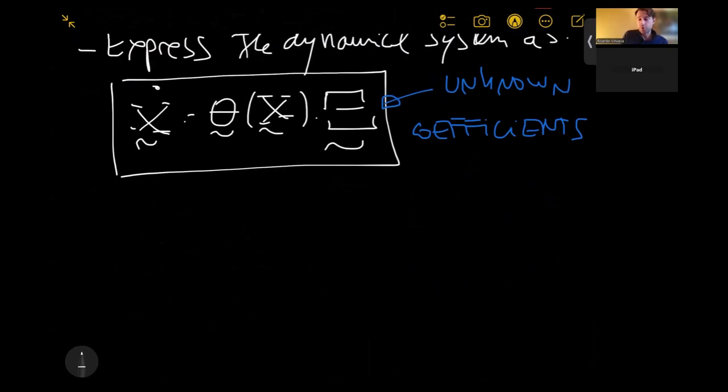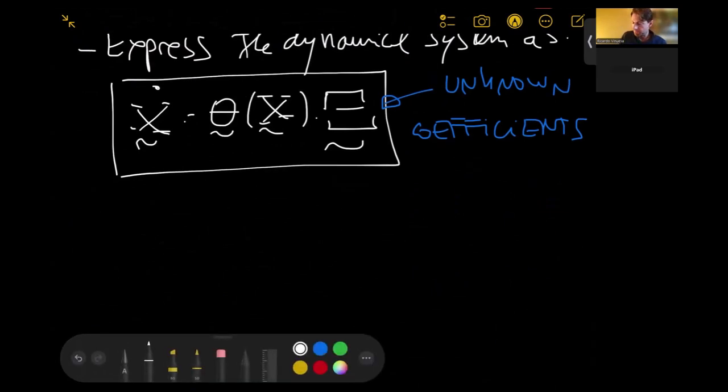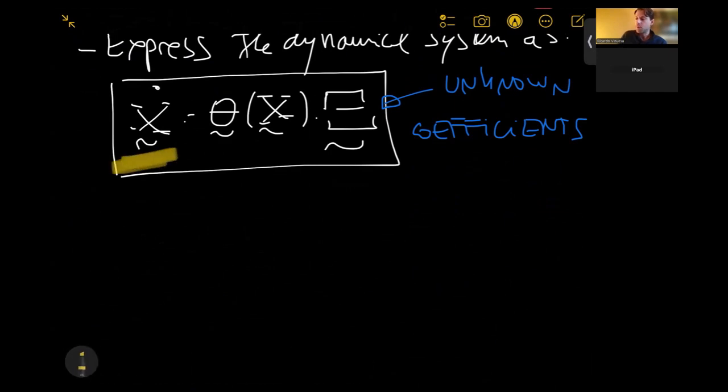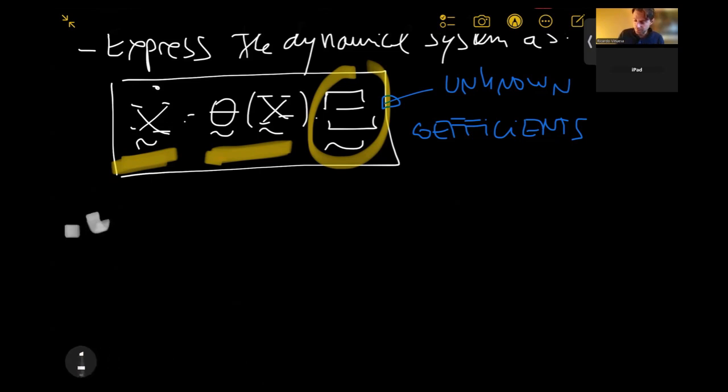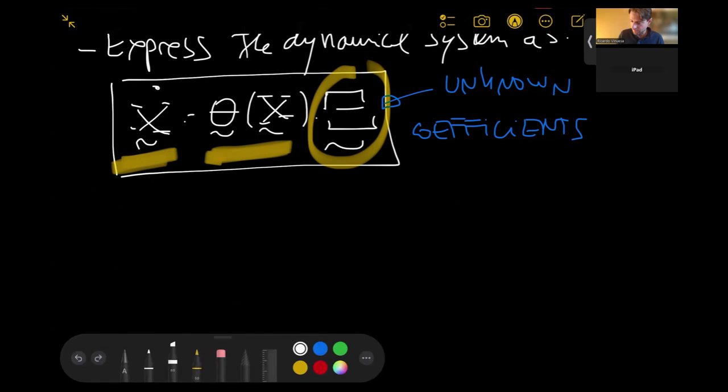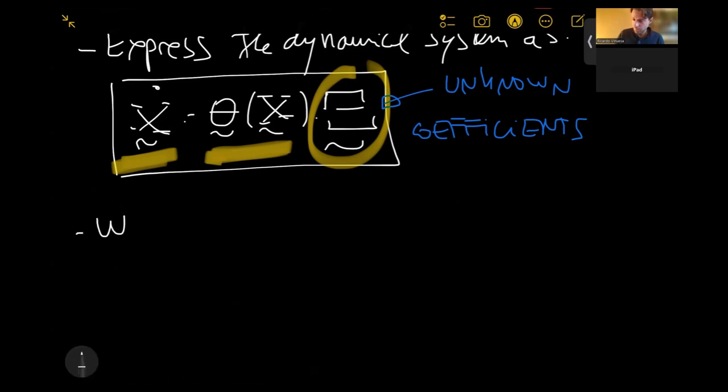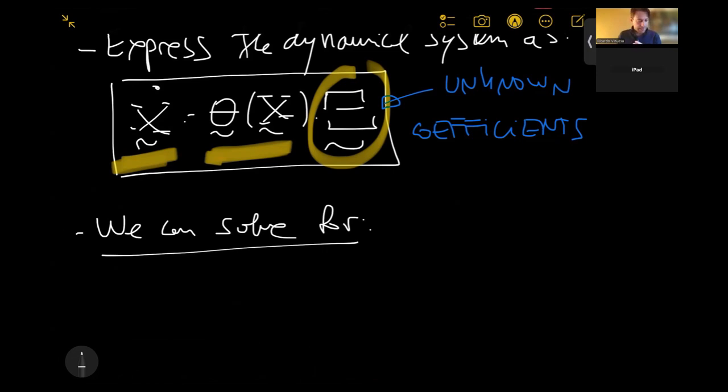This means that, of course, we have the data, right? This we know. We have created and chosen ourselves a dictionary, so we know that too. What we don't know are the coefficients. So what we should do now is solve for Xi. We can solve for, and then the only thing we do is that we can basically isolate this Xi here.